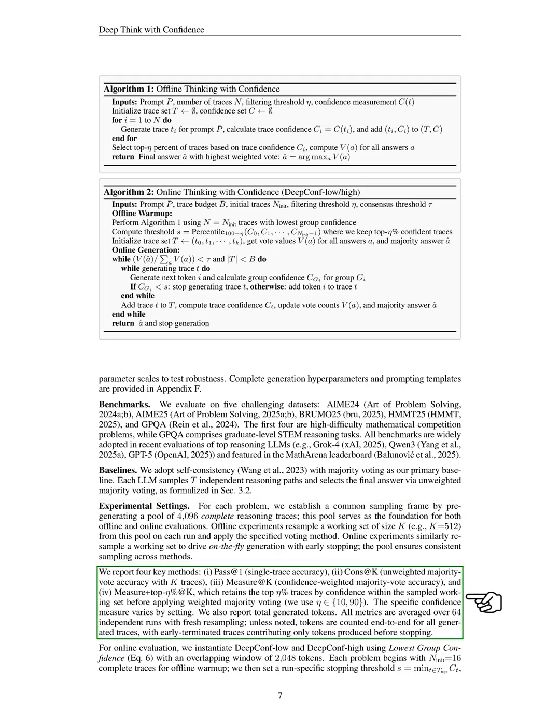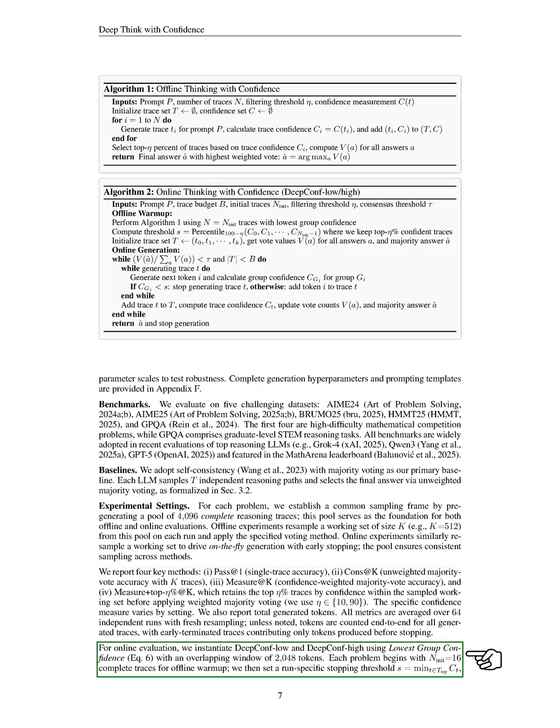We report 4 key methods: single trace accuracy, unweighted majority vote accuracy, confidence-weighted majority vote accuracy, and a method that retains the top 10% of traces by confidence before applying weighted majority voting. We also track the total number of generated tokens, averaging metrics over 77 independent runs.